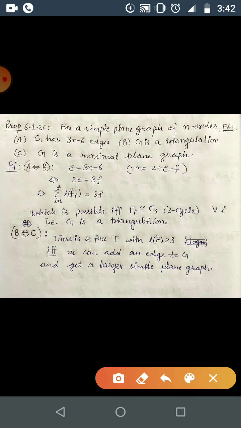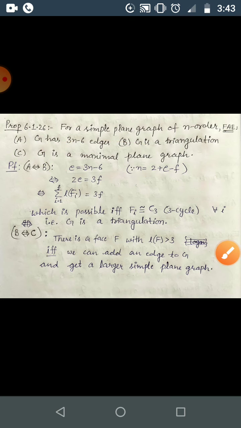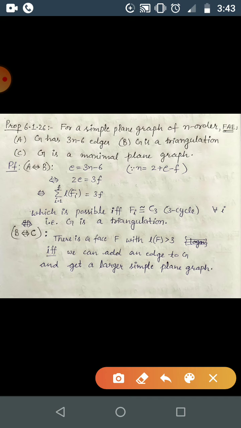Now when you say maximal plane graph, there is no way to add any edge such that we get a larger graph that is still a plane graph. In a similar way, if we are adding some edge, then the length of a face will be greater than 3. Then we can add this edge and get a larger simple graph, and this is not happening in a maximal plane graph, so it will always be a triangulation.